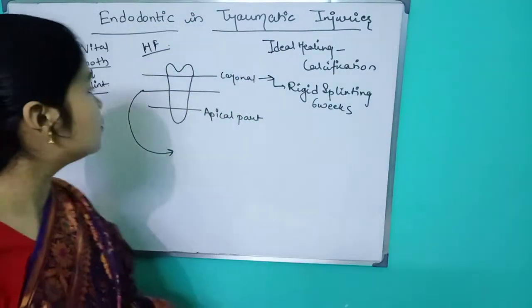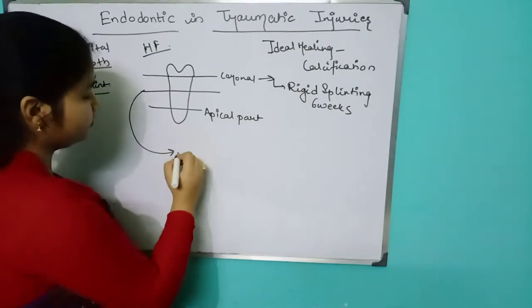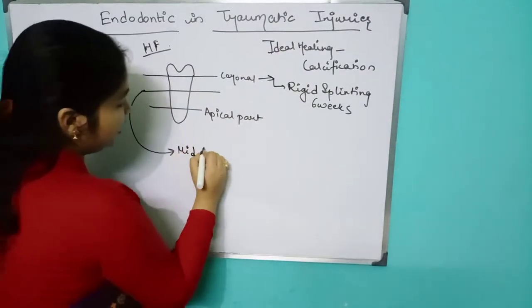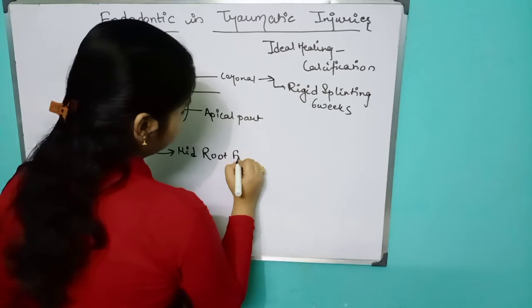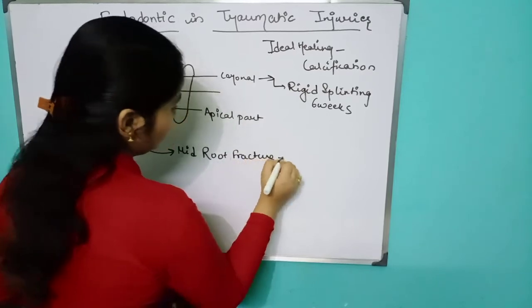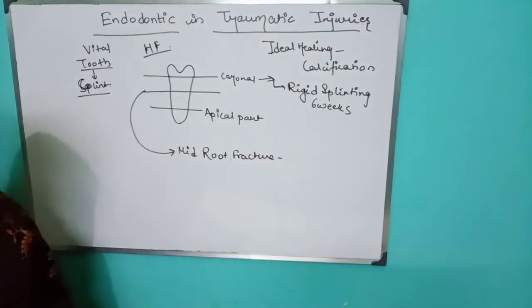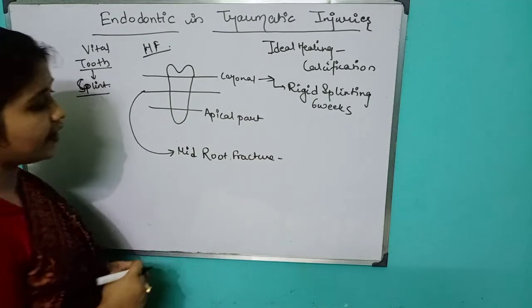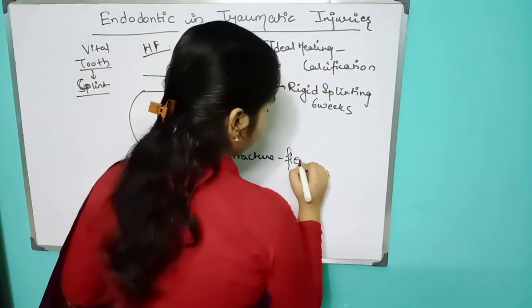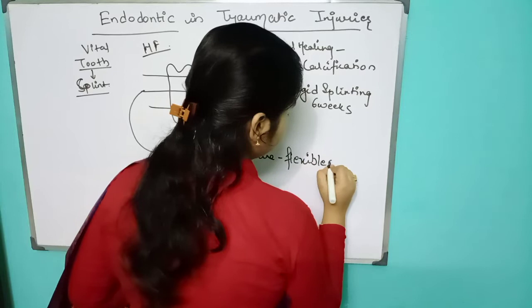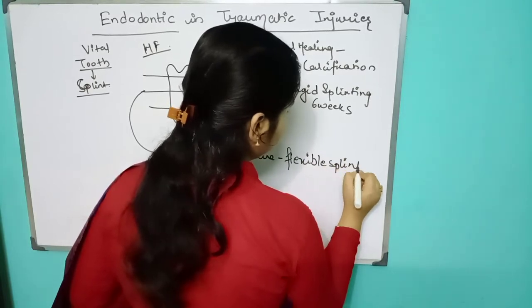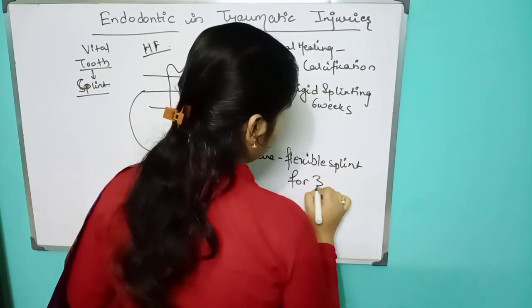Okay, then comes your mid-root fracture. So what can we do in mid-root fracture? That is your flexible splint for 3 weeks.